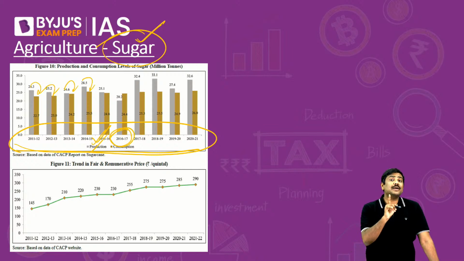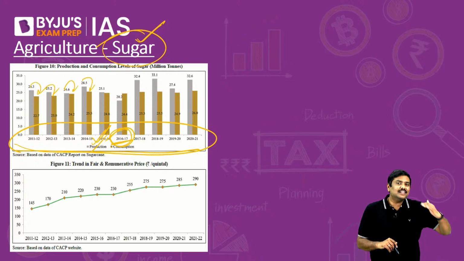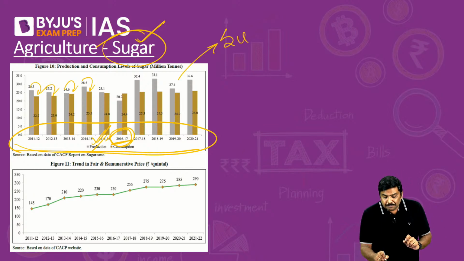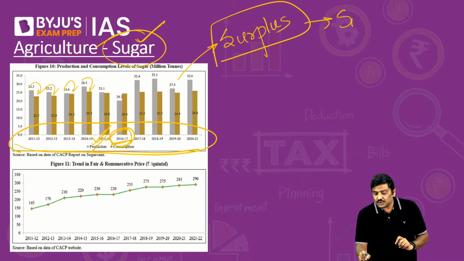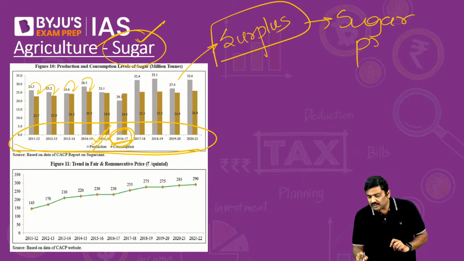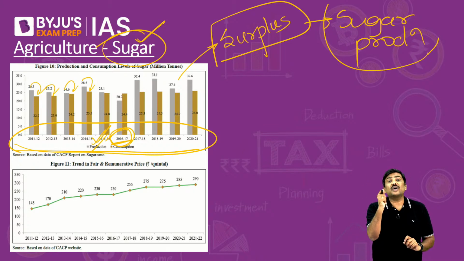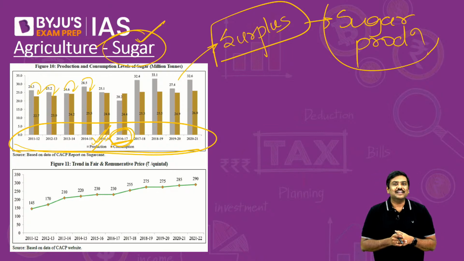Remember this, except 1 year, that is 16 and 17. So generally this particular trend, you can see that India has become a surplus country in terms of sugar production. And by the way, India is the second largest producer of sugar in the international market, and India is the largest consumer of sugar in the international market.